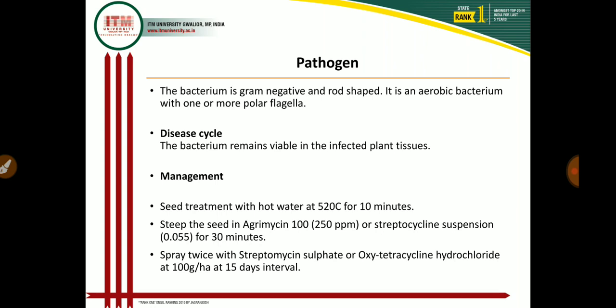When we prepare a slide, the spore or conidia of the Alternaria is oval shaped, and these conidia have both transverse as well as longitudinal septa. So these are very important questions for Sesamum diseases. So in today's lecture I explained the two diseases, Macrophomina stem rot and bacterial leaf spot.